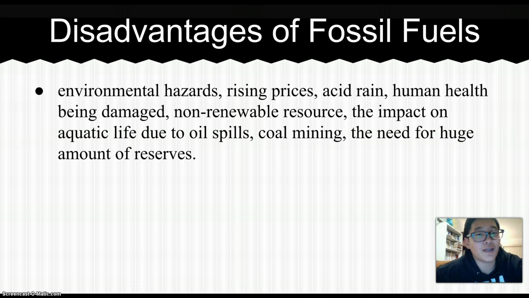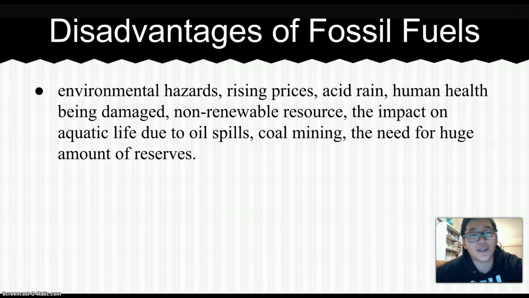The impact on aquatic life due to oil spills. Sometimes oil gets spilled into the ocean, which can cause a lack of oxygen within the oceans, causing many aquatic animals to die. Coal mining is not only dangerous for the environment, it is also dangerous to human well-being. And the need for a huge amount of reserves causes an imbalance in the ecosystem.